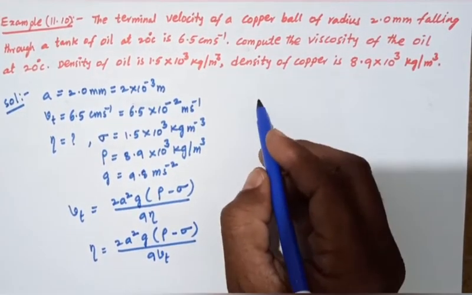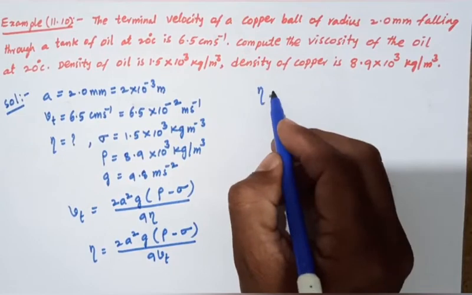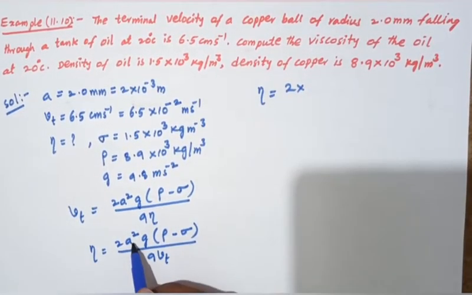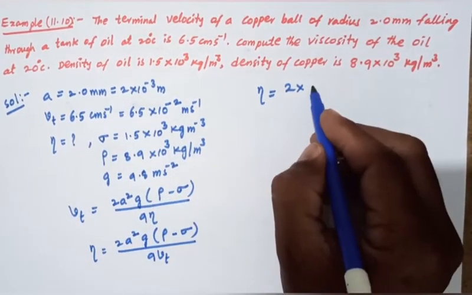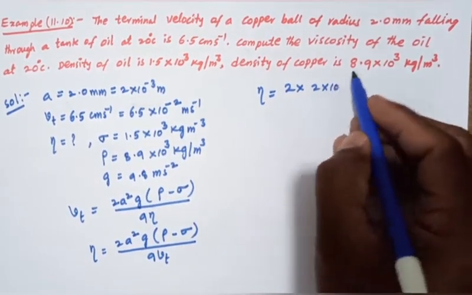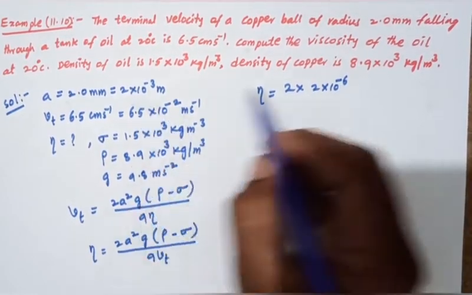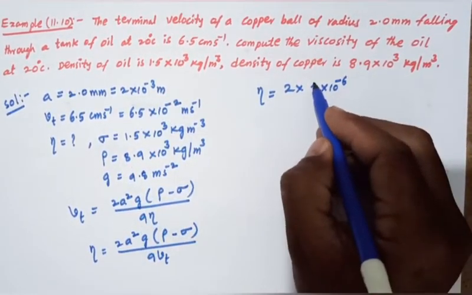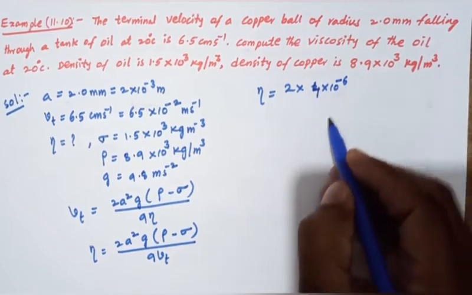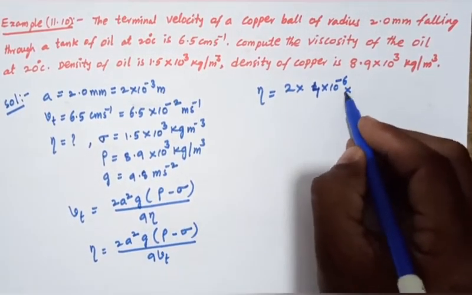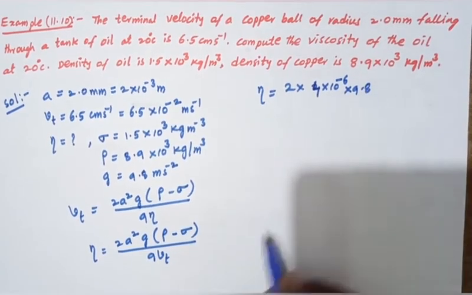Substitute the values, so eta equals 2 into a, which is 2 into 10 to the power of minus 3, whole square, that is 4 into 10 to the power of minus 6, and g equals 9.8.